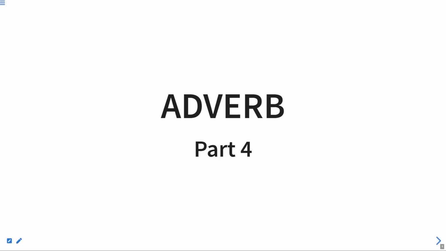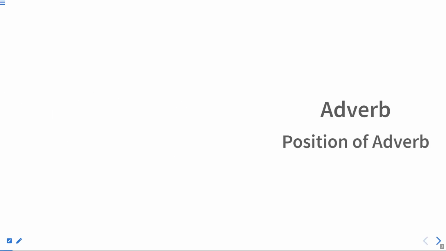In this session, we are going to begin our new chapter, that is adverb. Well, we have already discussed this chapter before as well. In this session, we are going to revise adverb with some additional points. Therefore, this is adverb part 4, because till part 3 we have already learned adverb in our earlier sessions. So, we are just going to revise adverb with some points that will enhance this chapter and will make you clear more elaborately. So, let's begin the session.